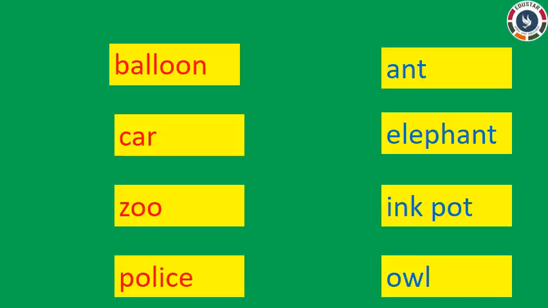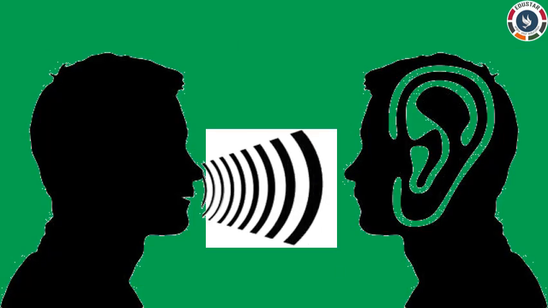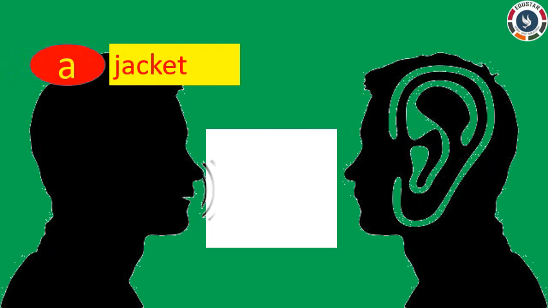So far in your lower classes, you have learnt that we should write a before a consonant letter and an before a vowel letter. But from now onwards, you should check with the sounds of consonant letters and vowel letters. So again remember, based on the sounds of the letters, you should write the articles. If the noun is singular and has a consonant sound, we should write the article a before it.